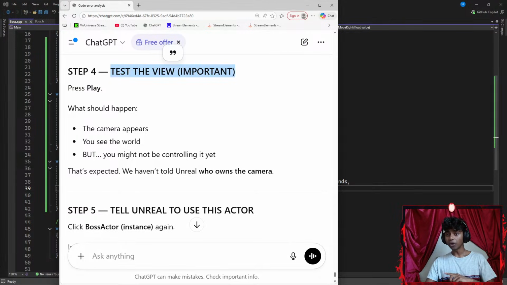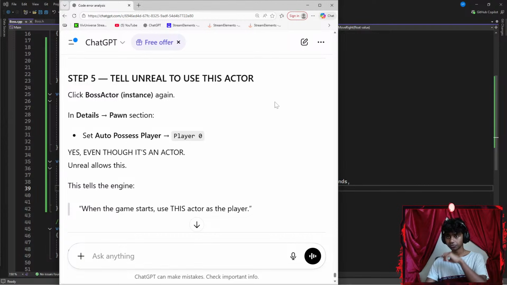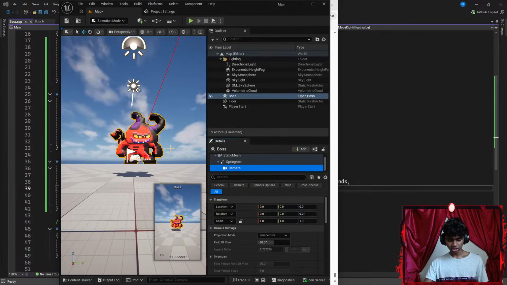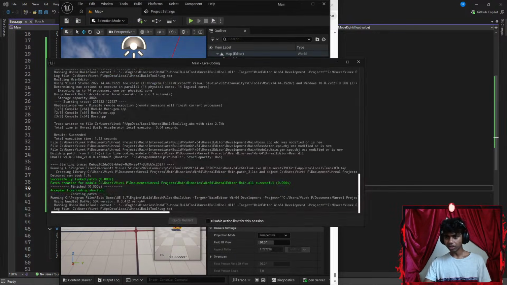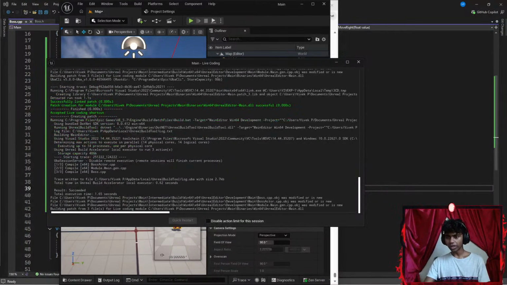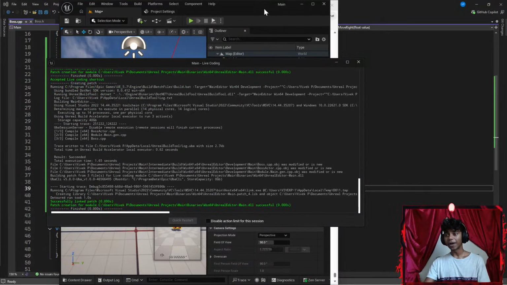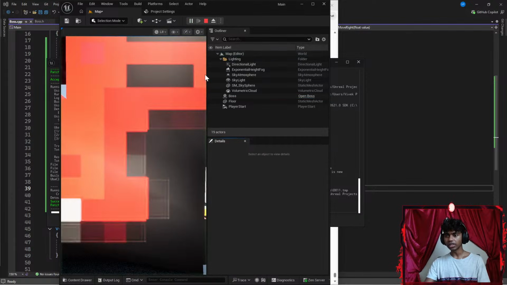Step 4, test the view. Important, press play. What should happen? The camera appears, you see the world, but you might not be controlling it yet. Okay, let's try that. Let's hit Control Alt F11. So there we go. Let's patch my code up real quick. There we go, successfully patched. Now if I were to go ahead and run the code, let's see what happens.